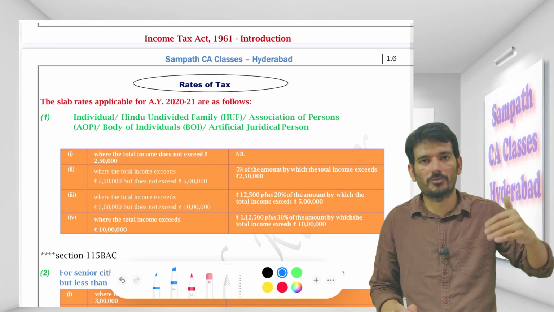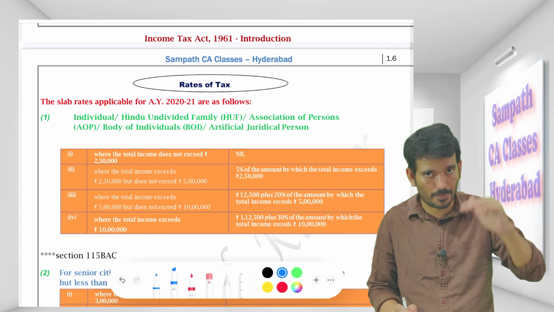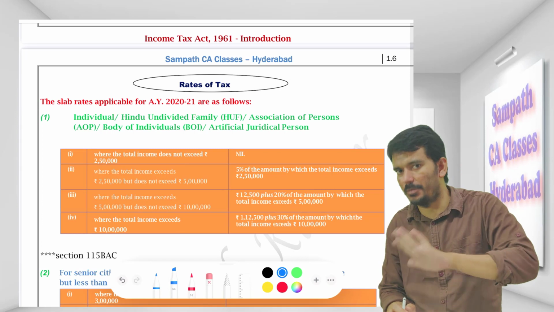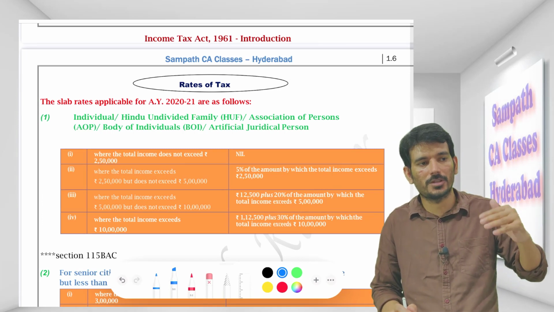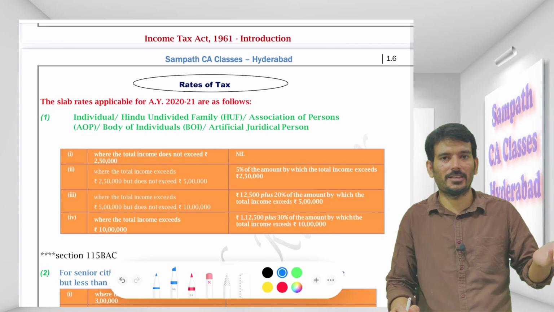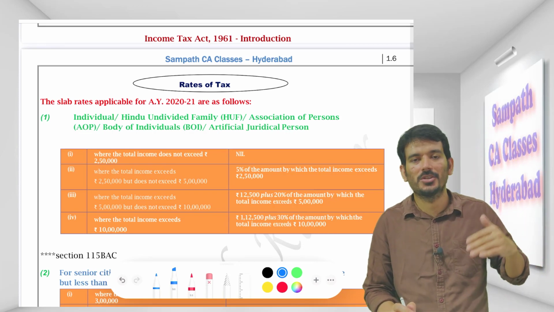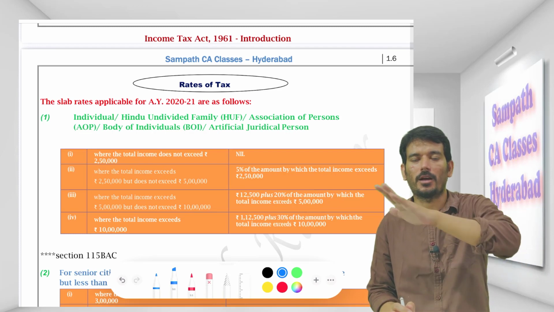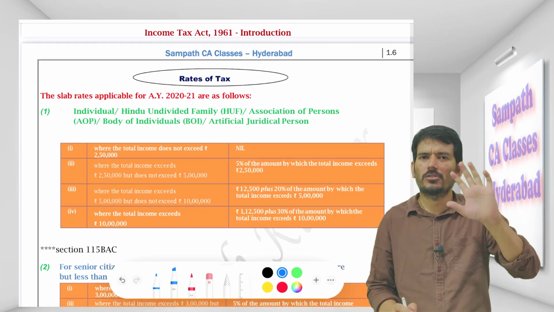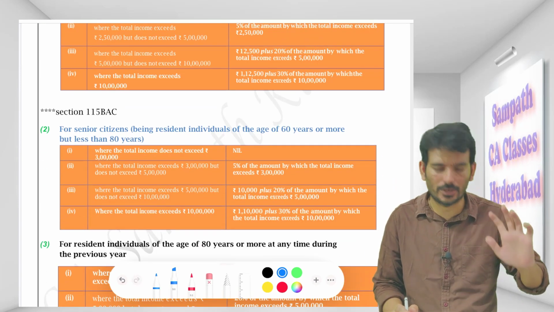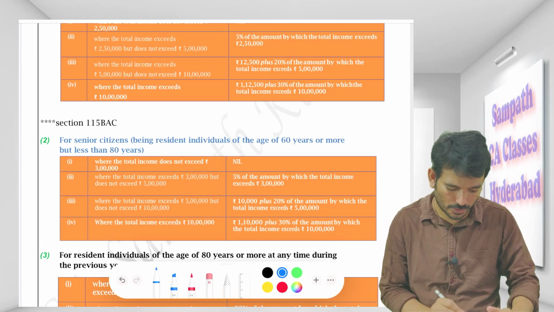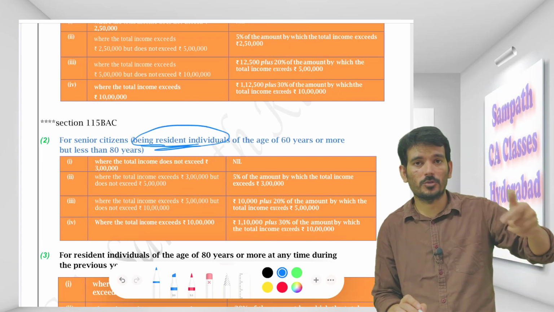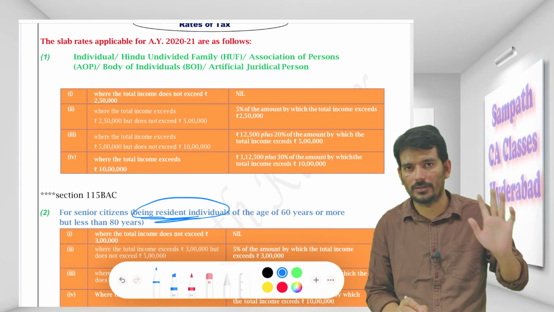If I happen to be a person of more than 60 years and below 80 years, and a resident in India, then instead of 2.5 lakh it is 3 lakh and everything else will be the same. If I happen to be a person of more than 80 years of age, I don't know if I will be surviving till that age, it is up to 5 lakh, there is no tax. Then 5 to 10 lakh, 10 lakhs and above. So only the 20%, 30% brackets will be there. This is straightforward. Just by looking at it, you will understand. The only point you have to be very sure about is this second bracket, up to 3 lakh: he has to be a resident. If he is a non-resident, he will not get this.